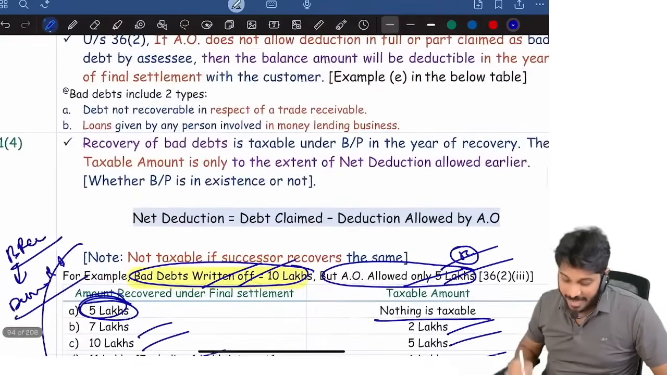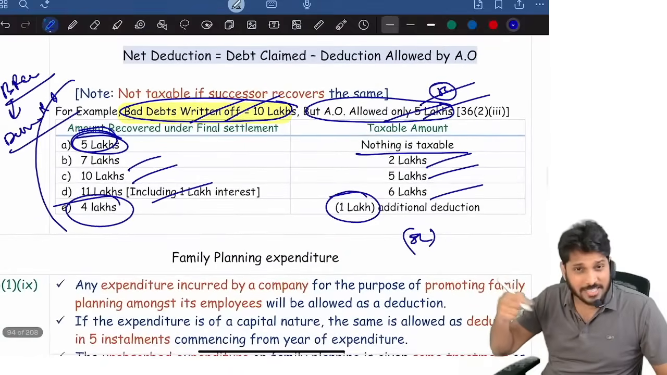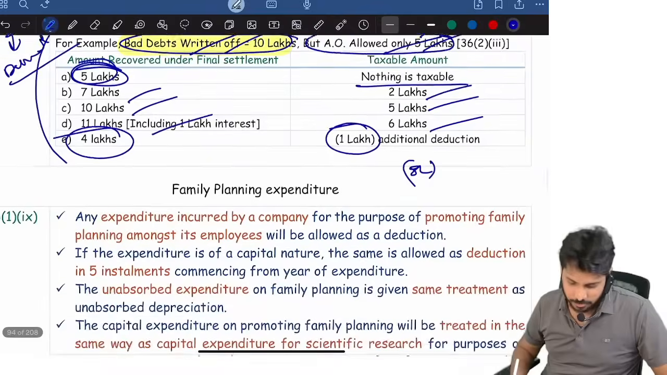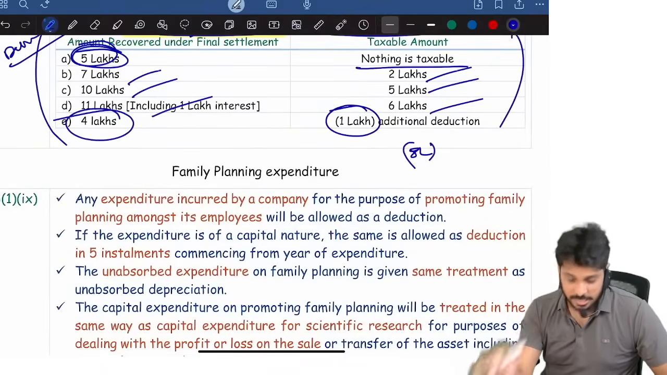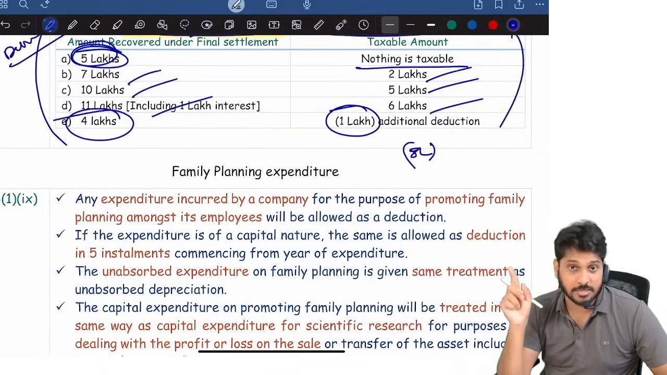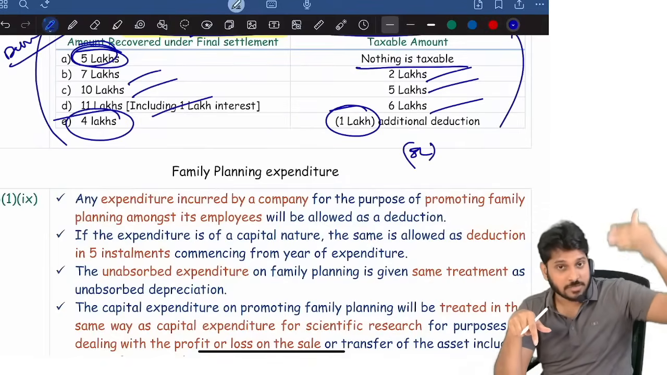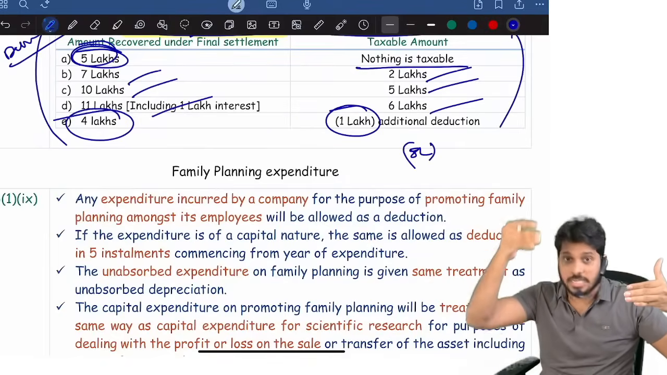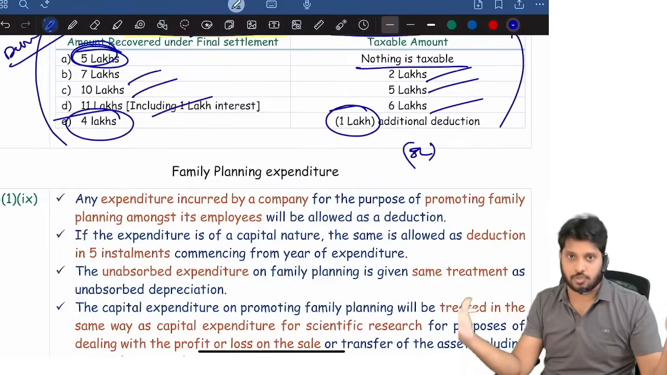So bad debts recovered is taxable only to the amount in excess of the net deduction. That's what it means. Better you watch the detailed revision, where all the dots are connected clearly. There I told about the P&L account, how it is operated: first when credit sale is made, what happens, then bad debts claimed, what happens, then recovery, what happens. Clearly I spoke.